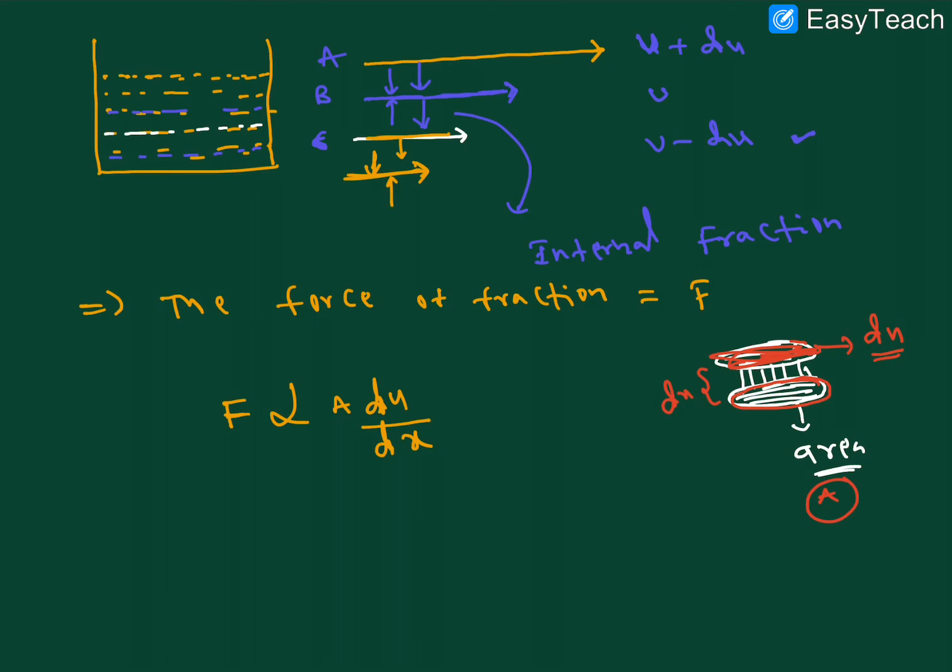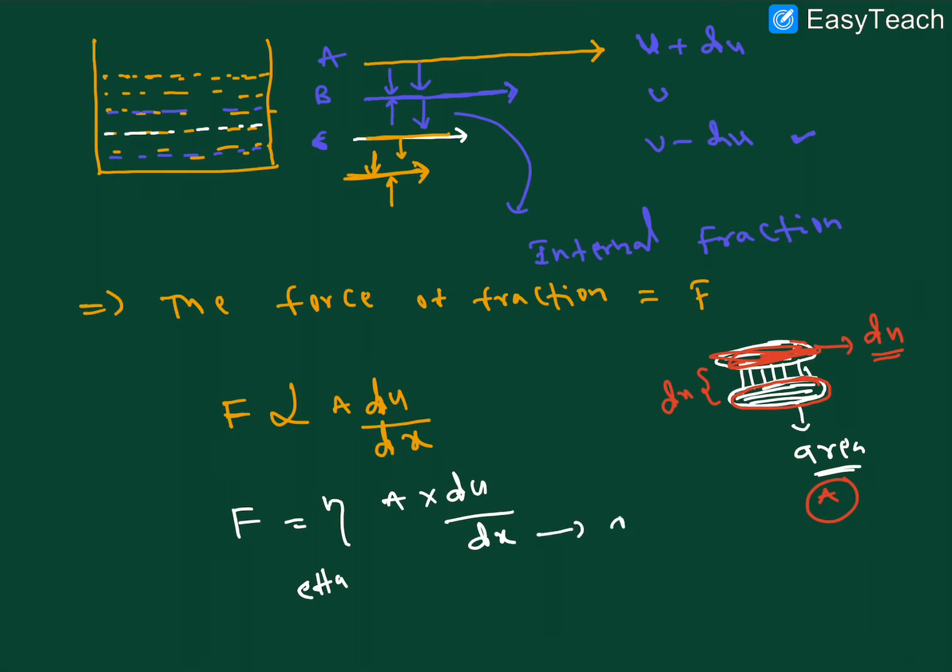Now we take the proportionality constant, that means F is equal to eta, this Greek symbol, which is the proportionality constant, times A into du by dx, right?